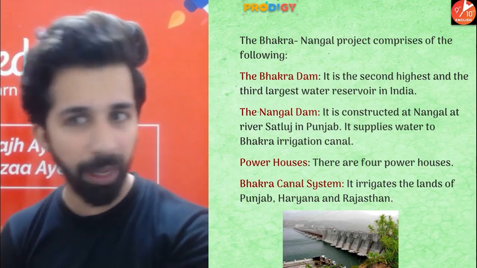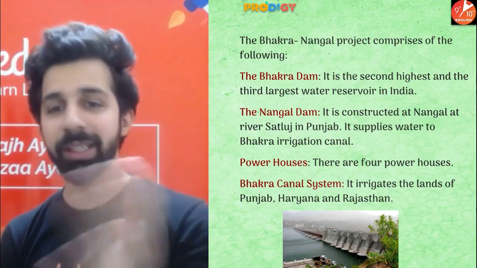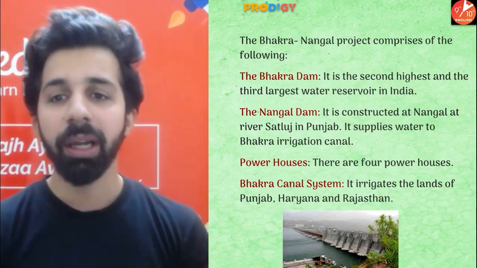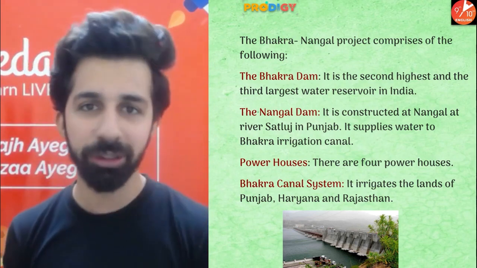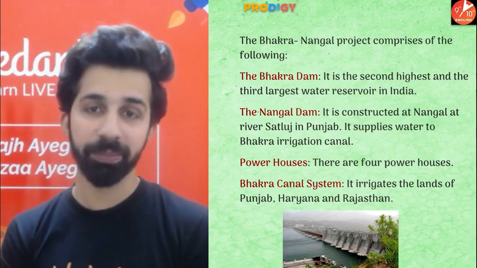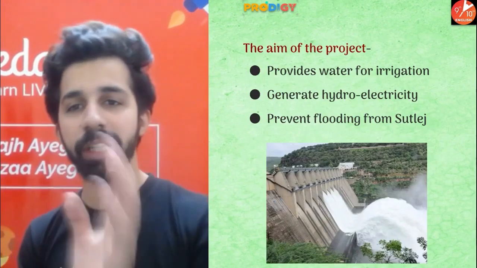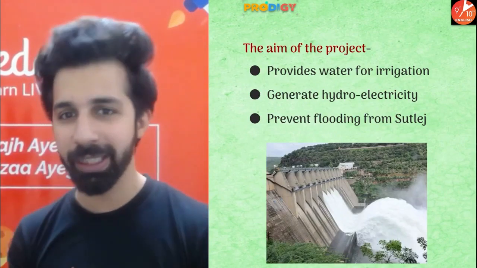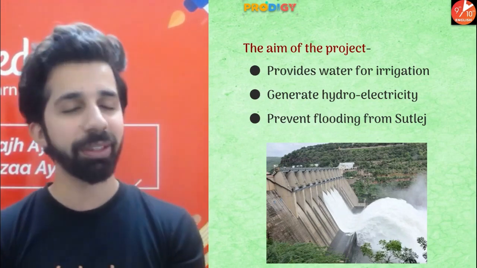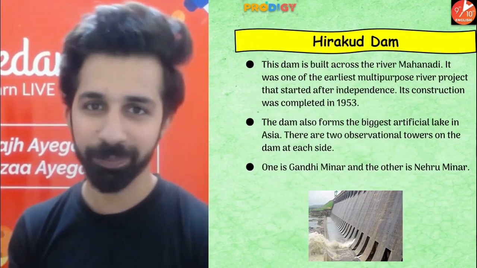First of all, Bhakra Dam. It is the second highest dam and the third largest water reservoir in India. The Nangal Dam is constructed at Nangal on the river Satluj, which is in Punjab, and it supplies water to the Bhakra irrigation canal. There are 4 powerhouses and the Bhakra canal system. It irrigates the land of Punjab, Haryana and also Rajasthan. The aim of this project is to provide water for irrigation, generate hydroelectricity and prevent floods from the river Satluj. So that is why it is known as a multi-purpose project.